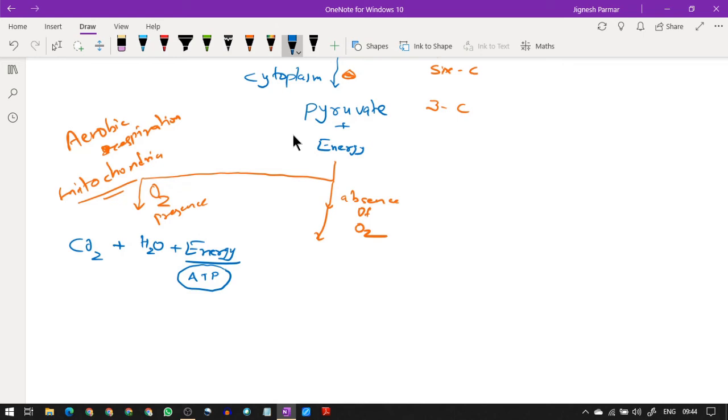It comes out with three things: ethanol plus carbon dioxide plus energy. Okay, you see the molecules of energy are produced over here, but the mode of energy will be different. Now here, in the absence of O2,